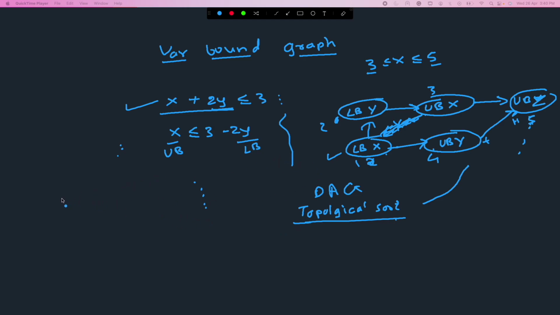But there are a bunch of variants that they consider for doing this fix and propagate heuristic, right? The first one is that although in this case my first node is a lower bound on x, I might want to consider fixing an upper bound, right? Fix means there are two parts: picking a variable, which is x, and then which bound to pick.